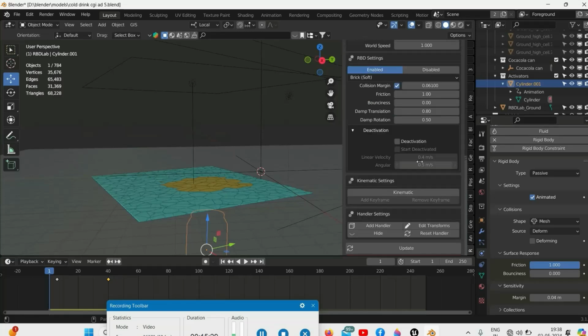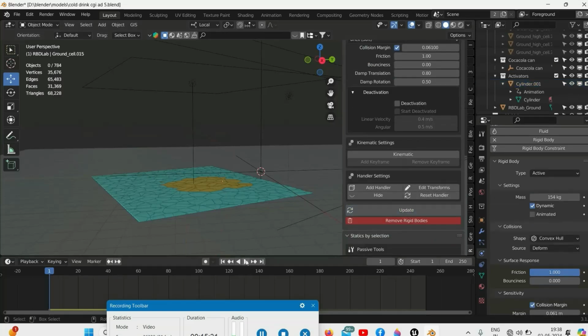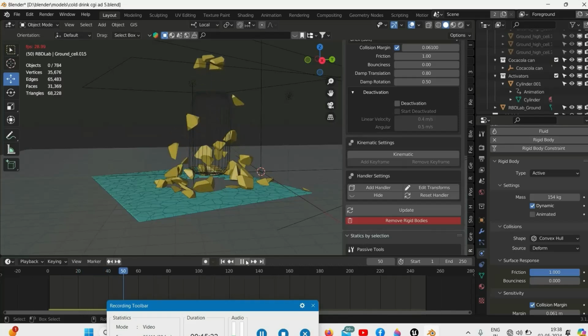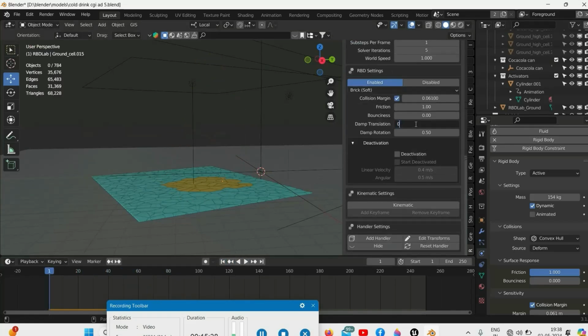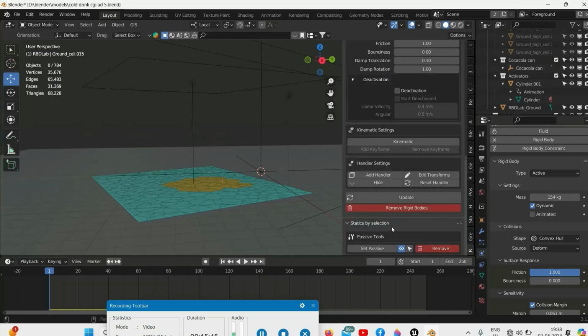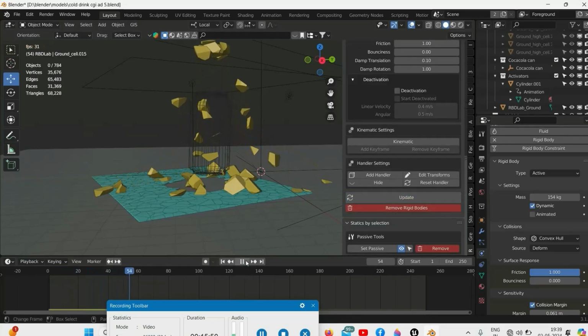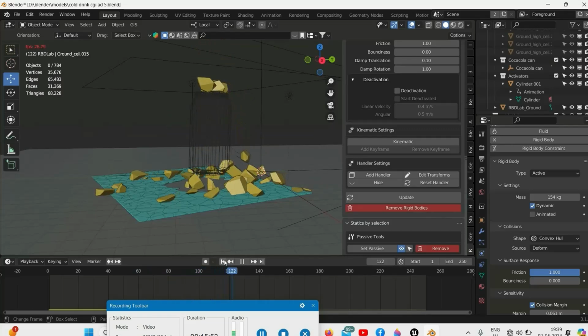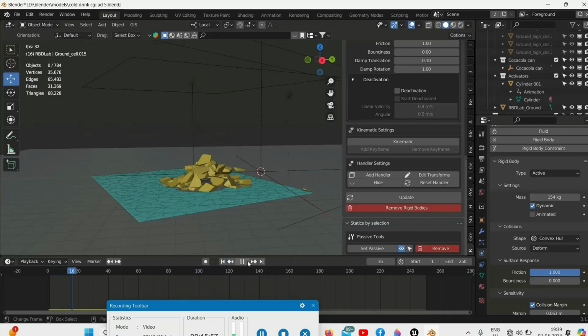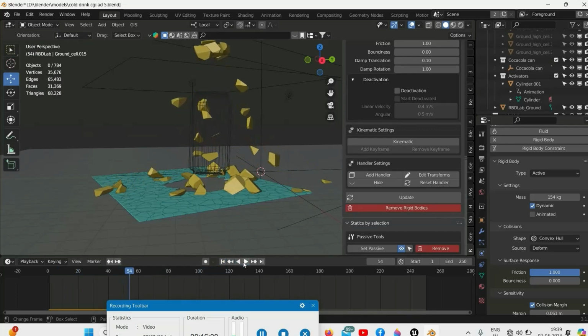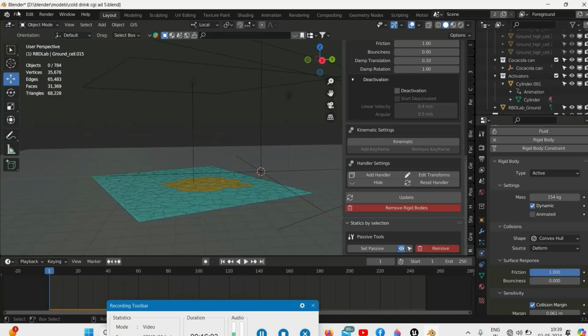0.8. 0.1. 1. Yeah, it's looking good now. Better than before.